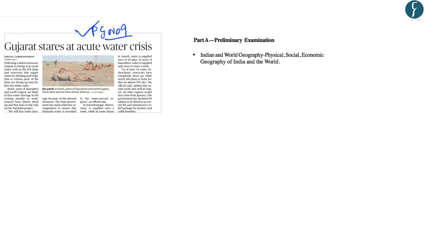The focus of this article on page number 9 is towards the probable water crisis in Gujarat due to deficit monsoon. This article further states that water reservoirs in many parts of Gujarat have started drying up. Further, the problem is being aggravated because of deficit monsoon this year. So this further states that the only option for these areas is to rely on the Narmada project. So in this article, we will try to understand some facts related to the Narmada project and also to the Narmada river, which are important for us from preliminary examination point of view under the topic Indian geography.